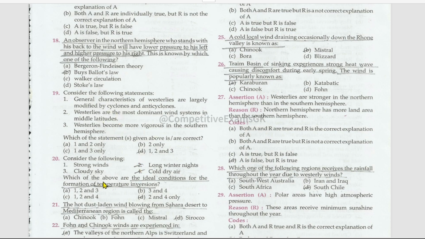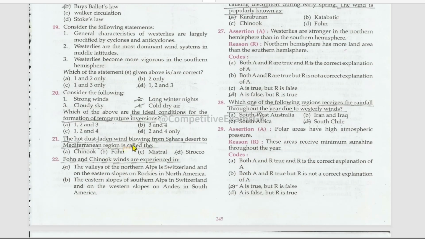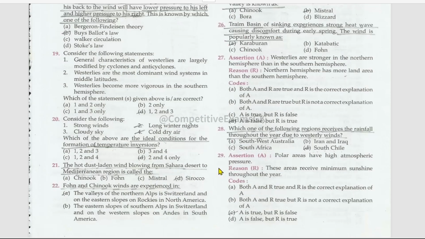Consider the following. Which of the above are the ideal conditions for the formation of temperature inversions? Among these four, the ideal conditions for temperature inversions are long winter nights and a cold dry area, but not strong winds and cloudy sky. The hot dust-laden wind blowing from the Sahara Desert to the Mediterranean region is called the Sirocco. Foehn and Chinook winds are experienced in the valleys of the Northern Alps in Switzerland and on the eastern slopes of the Rockies in North America.